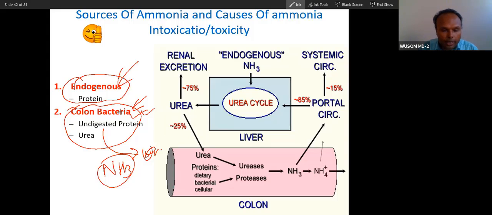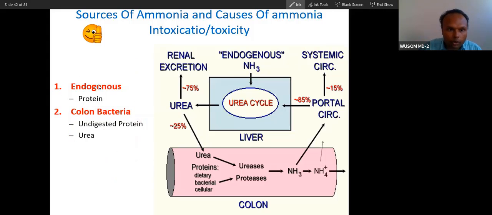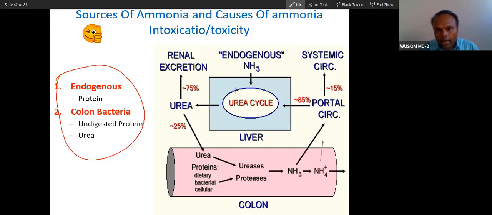and you give some antibiotic to kill the bacteria, or you use a laxative so that the food will not stay for a longer time in the colon. So you avoid this and this, then you will avoid ammonia load. That is why this is very important. So these are the sources of ammonia,